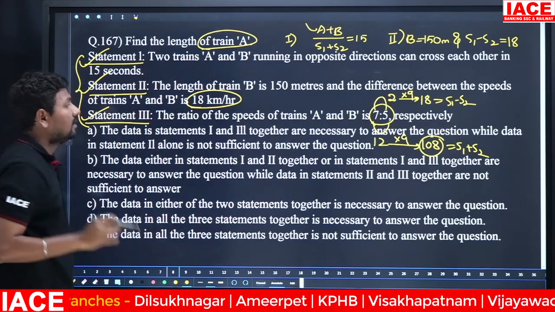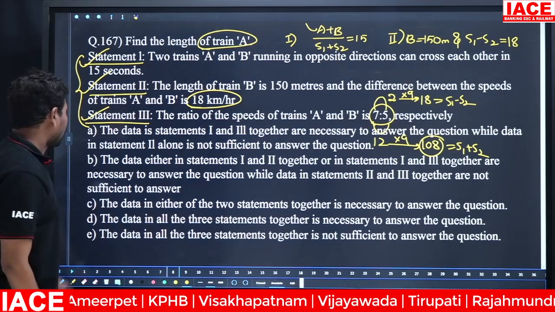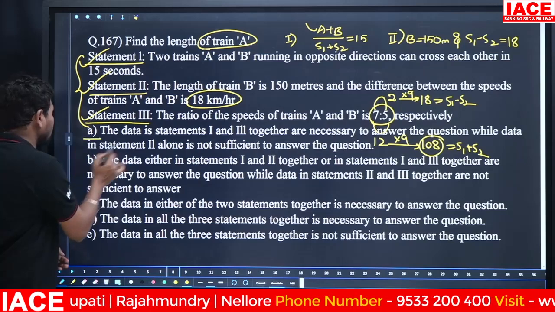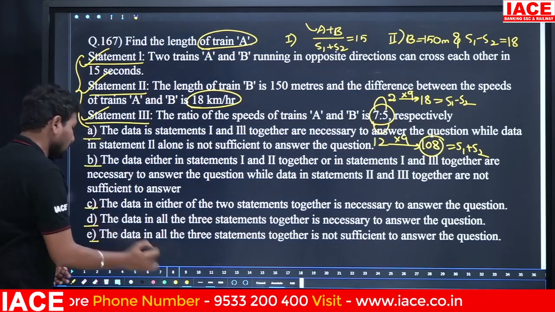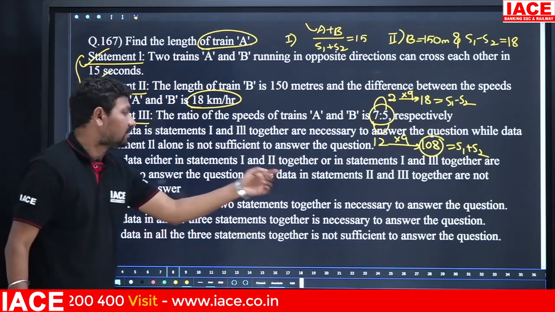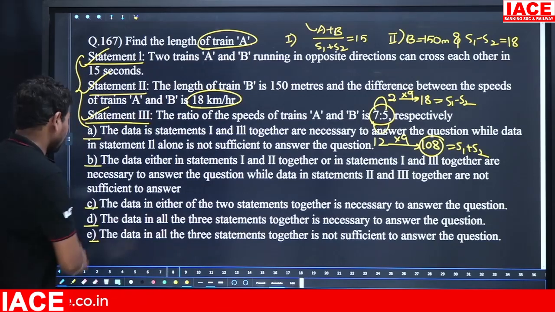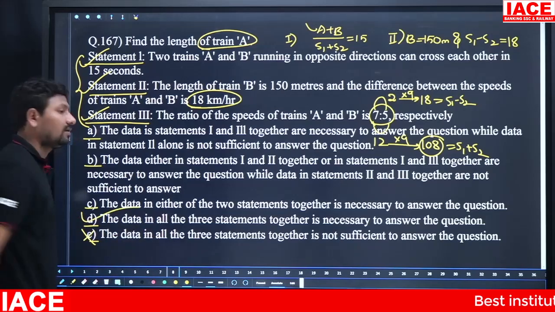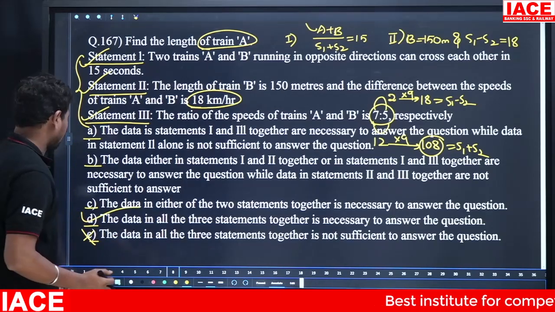All together are required completely to getting an answer. Here, which is the option you can select? A option, B option, C option, D option, E option. The data in all the 3 statements together is not sufficient? No, it is sufficient. The data in all the 3 statements are necessary to answer the question. Then option D is the correct one.